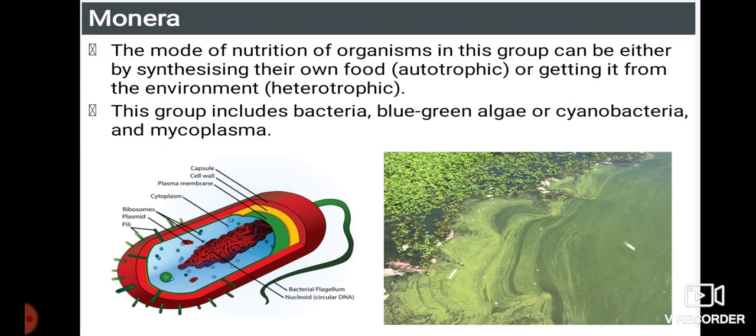The mode of nutrition of an organism in this group can either be synthesizing their own food, that is they are autotrophic, or getting it from the environment, that is heterotrophic. This group includes bacteria, blue-green algae or cyanobacteria, and mycoplasma.